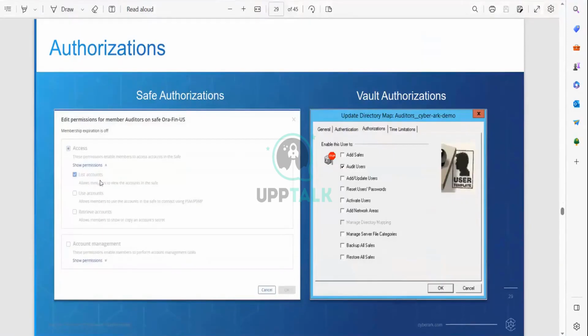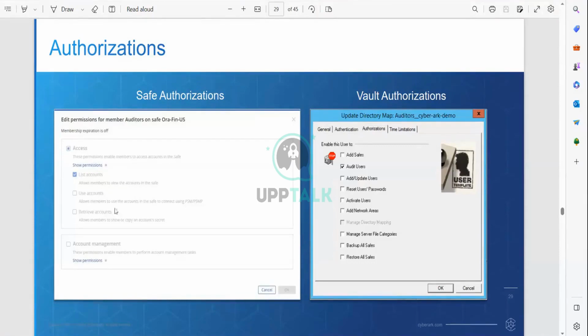For example, the list of accounts permission allows the members to view the accounts in the safe. If I give list accounts and use accounts, that means they can connect to the private system directly. Some buttons will be activated, like the connect button.